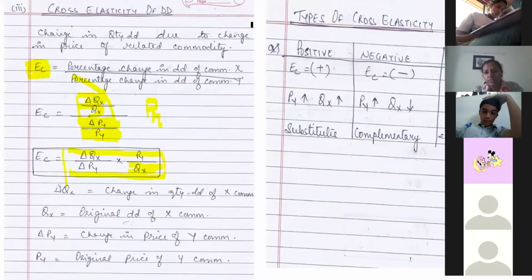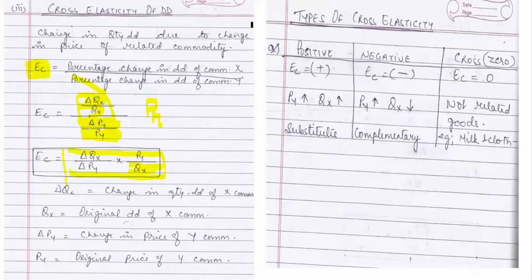So don't confuse in this. Now this also has three types: there are three types of cross elasticities: positive, negative and zero. Positive means your EC value is positive. This means if the price of commodity Y is increasing, the quantity demanded of X increases.